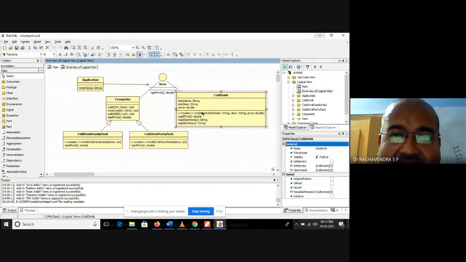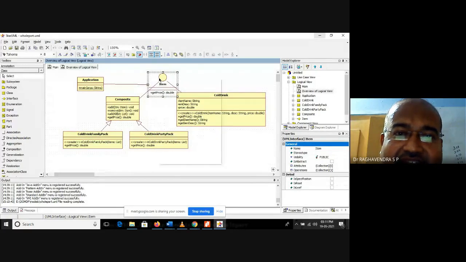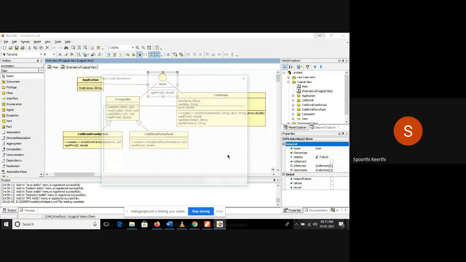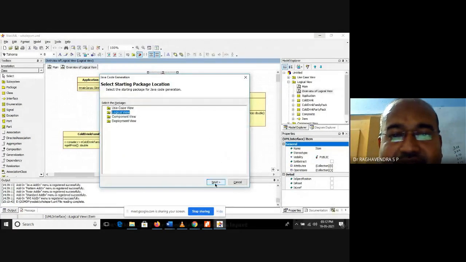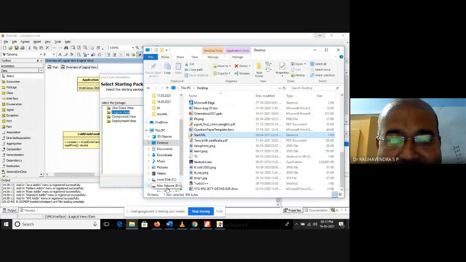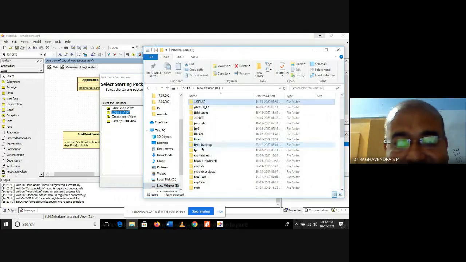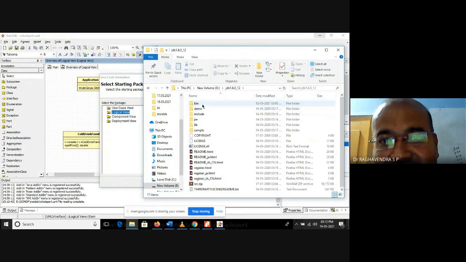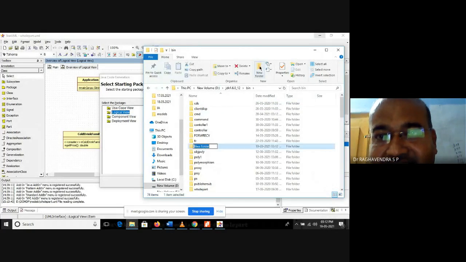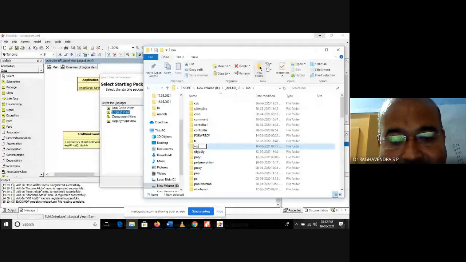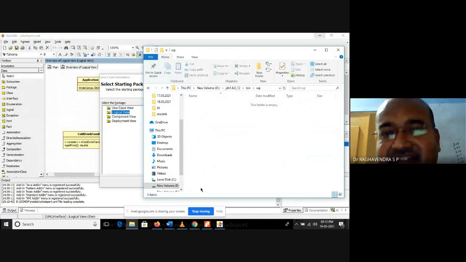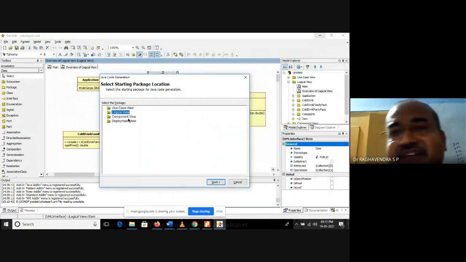Right click on any class. Okay. Right click on any class. Go to Java. Click on it, then choose logical view. Before that, you go to where you have installed your Java. There you have to create, inside that bin, any folder, a new folder. WP I will create. I have made a dummy folder. So inside this WP there is nothing. Everything is empty. Okay. So now I will choose logical view.